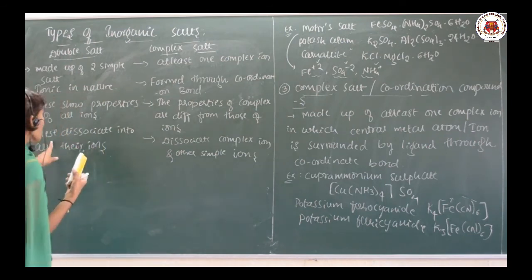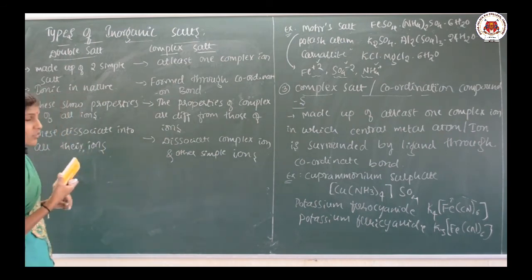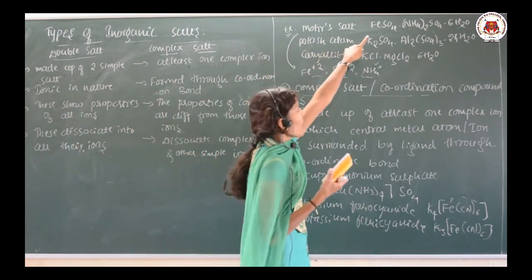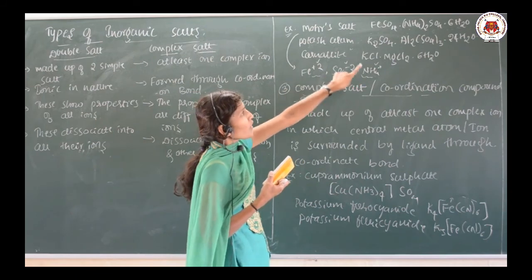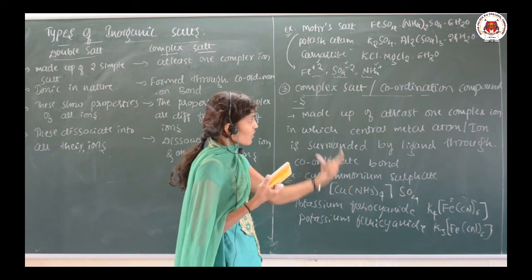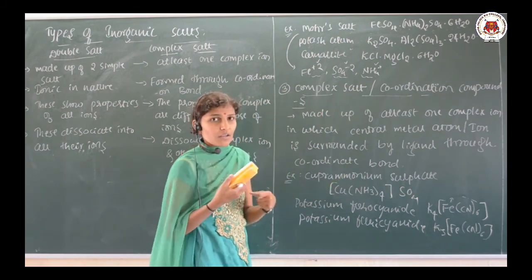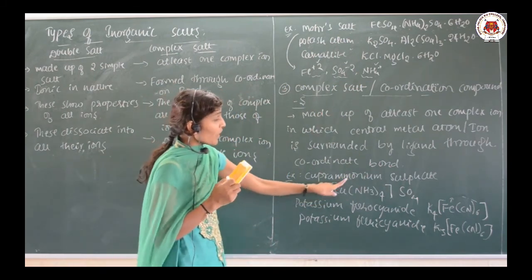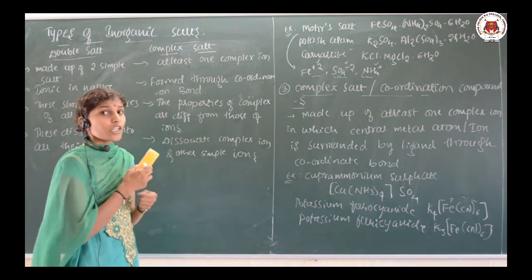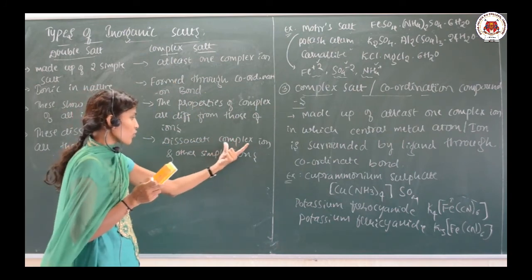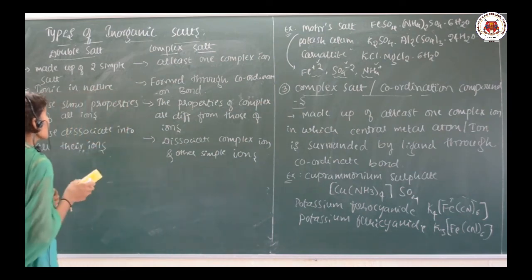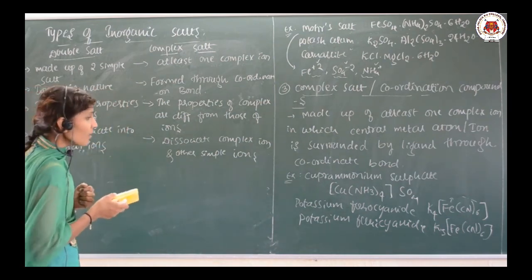And the last point: these dissociate into all their ions. If I add Mohr's salt, a double salt, in water, it will give us all the ions which are present in it. But when I add this complex salt in the water, it will dissociate into a complex ion with some other simple ions, not into all the ions. So these are the differences between the double salt and complex salt.